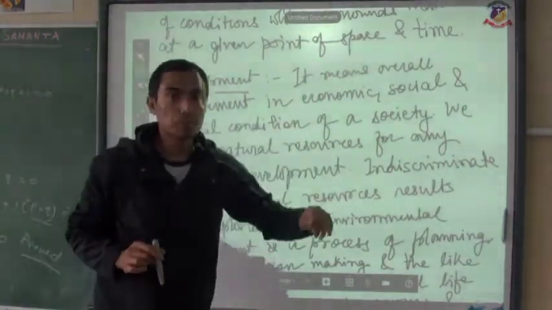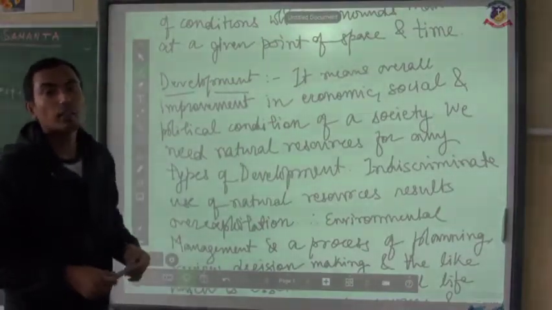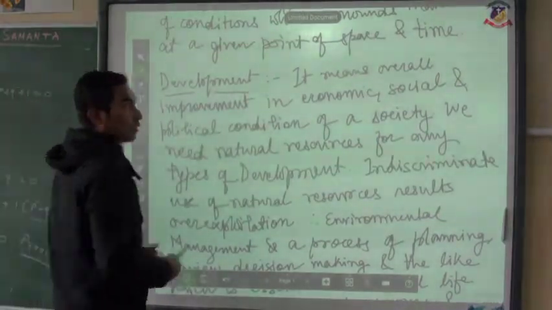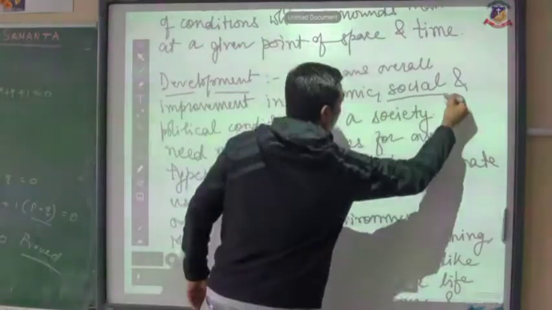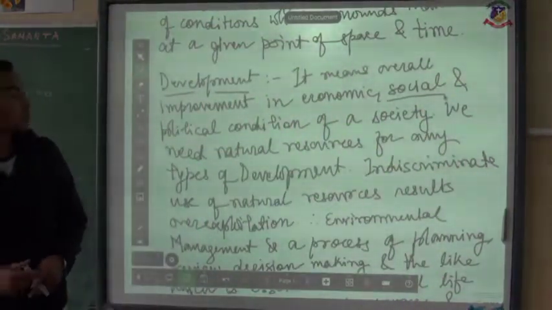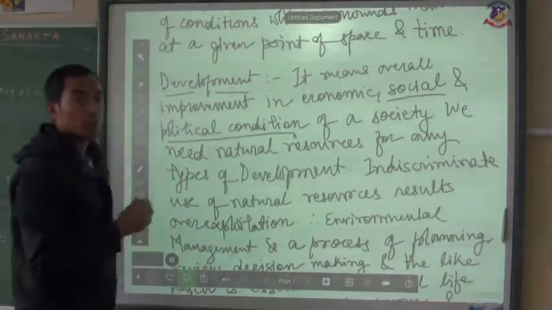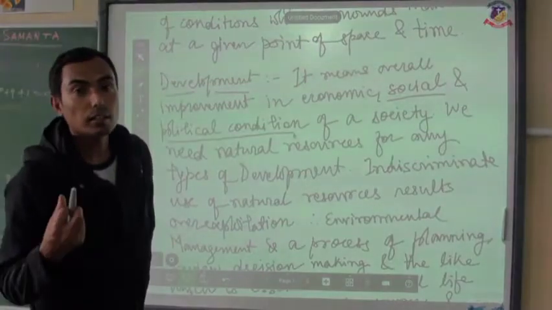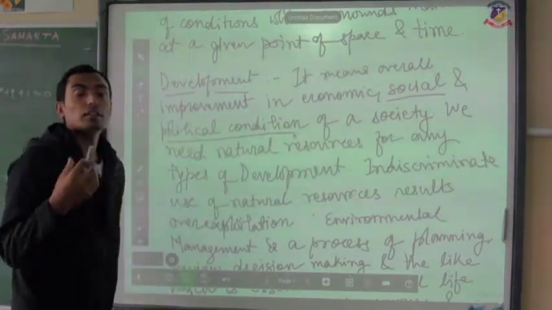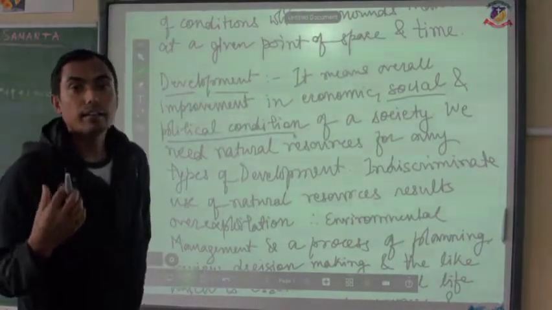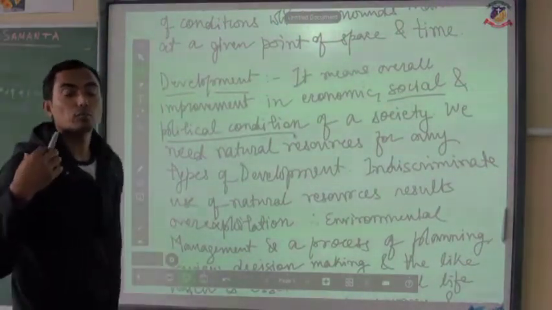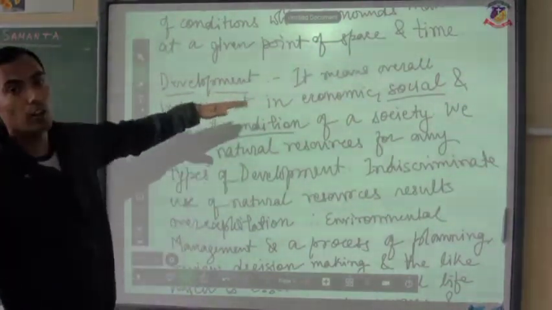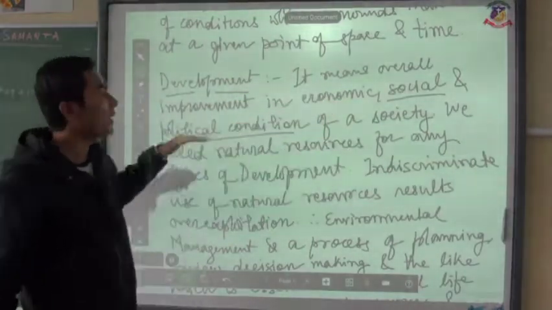Economic means what? Especially how you earn, or what is the source of your livelihood, or the source of your earnings. That is termed as economic. Social means the relation within the society or within the neighbors. And the political conditions means the situation which prevails in a country depending upon the politics, or depending upon the different political leaders playing different agendas or moving through different fields. Development means overall improvement in terms of economic, social and political condition of a society.